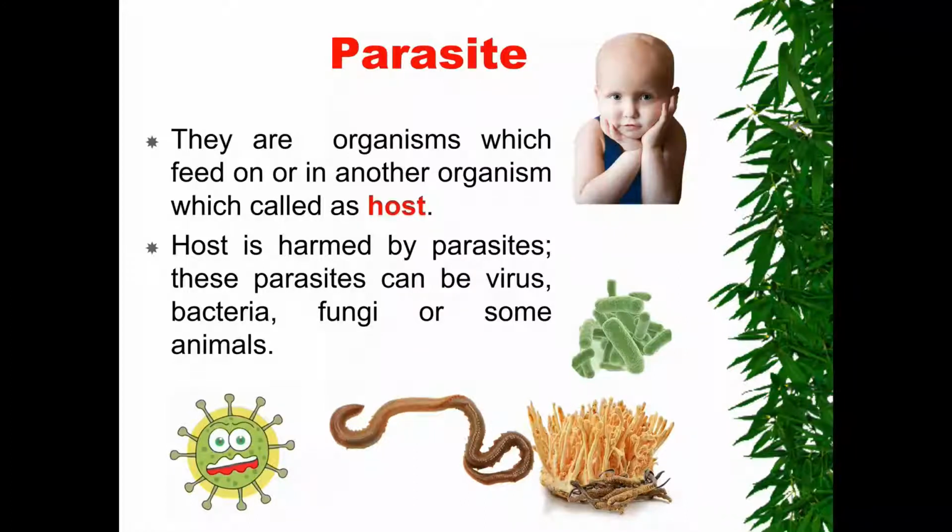So we focus on two terms in this slide: one, parasite, and two, host. For example, virus is a parasite and human is the host. Worm is a parasite, and humans or animals can be the host. Fungi are parasites, mainly of plants, but animals and humans can also be hosts. Bacteria, not all of them, but some of them can be parasites, and the host can be a plant, animal, or human.